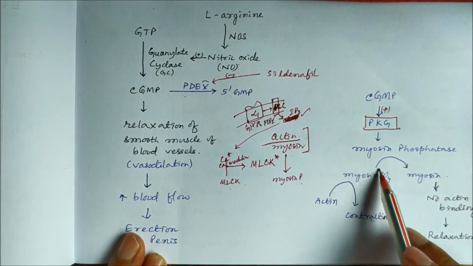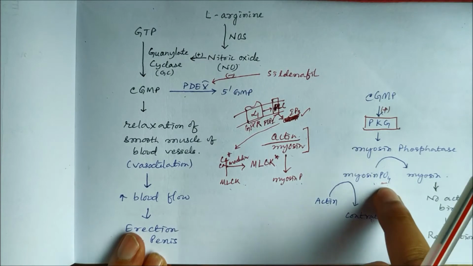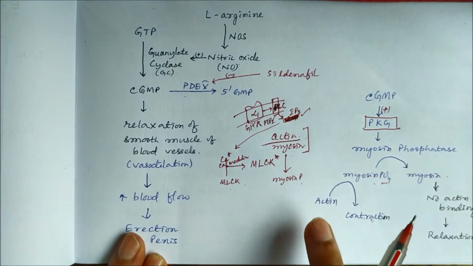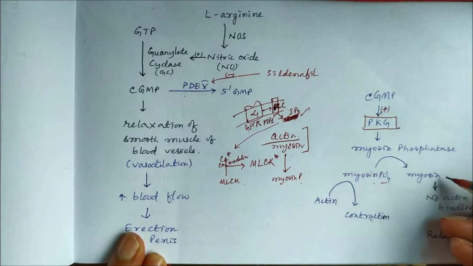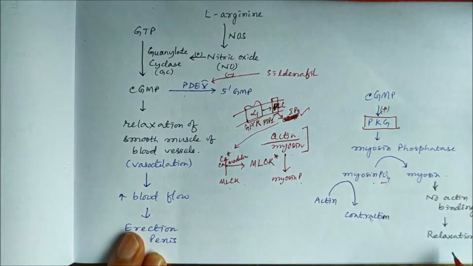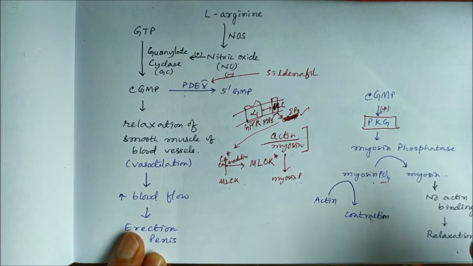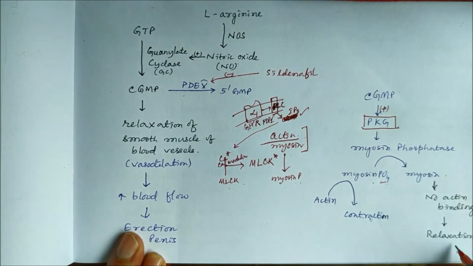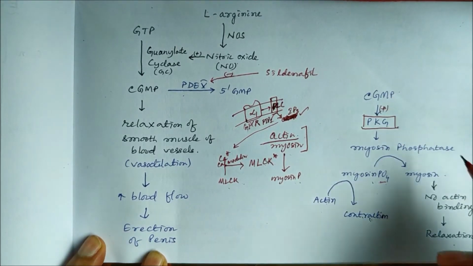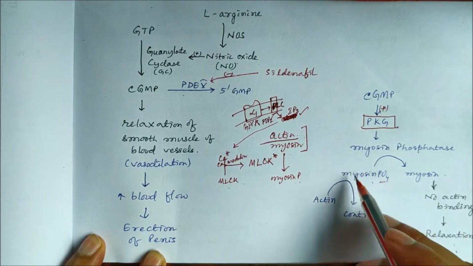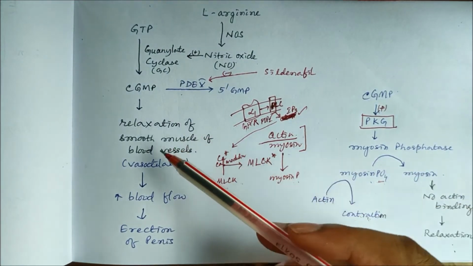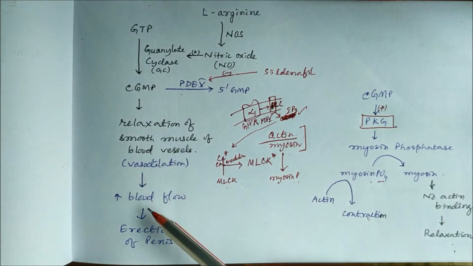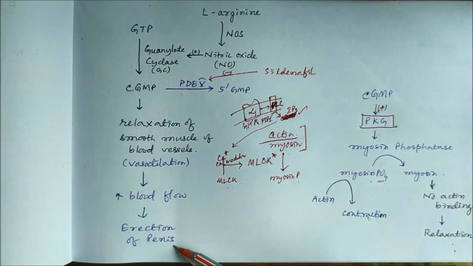When there is dephosphorylation, no phosphate is available, so no energy for actin myosin binding, so no contraction. There will be no actin binding, so that will lead to relaxation. So cyclic GMP causes relaxation of vascular smooth muscle by dephosphorylation of myosin phosphate, and that's why it causes vasodilatation, increases blood flow and causes erection of the penis.